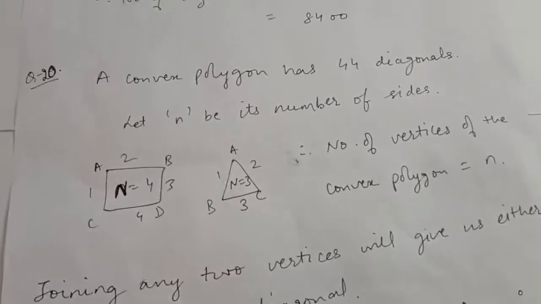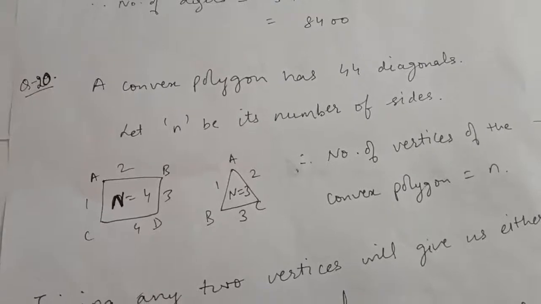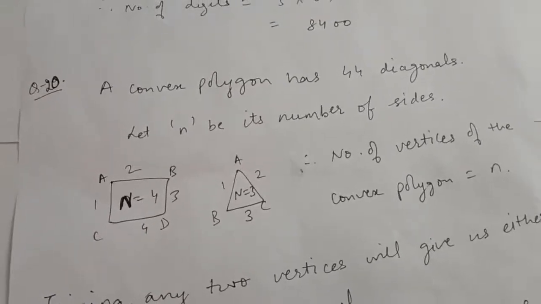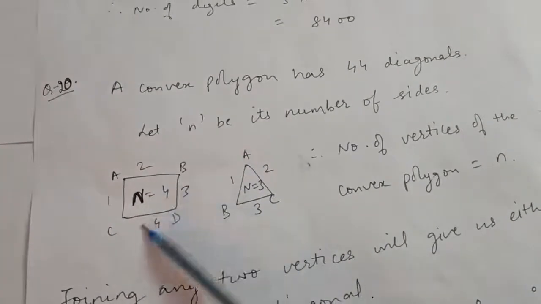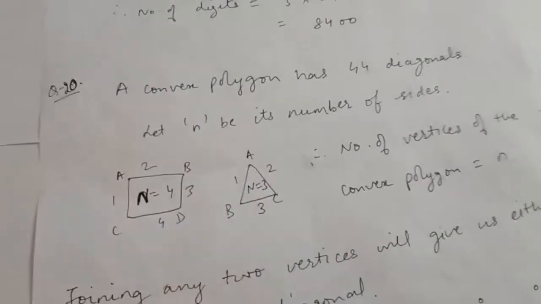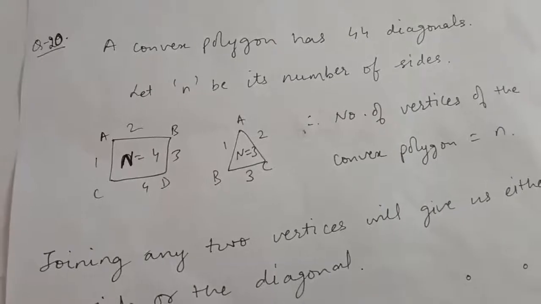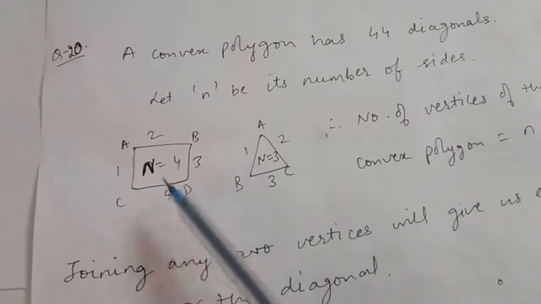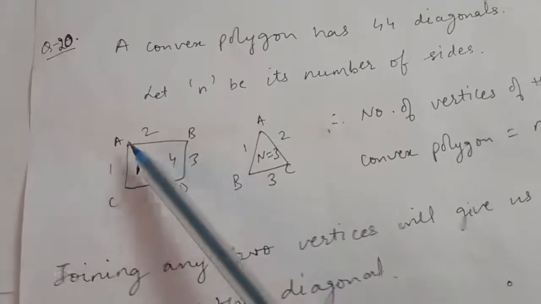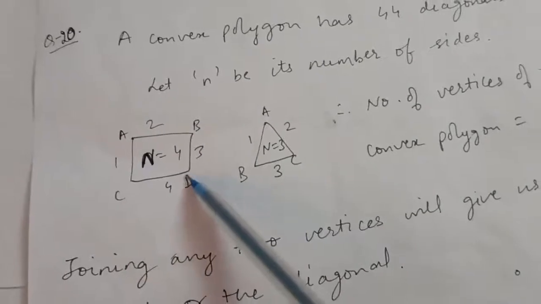Find the number of its sides. Now see, very careful. They have given us the 44 diagonals. We have to tell how many sides that polygon has. So let the number of sides be n. Now see, suppose if I have this rectangle, then you can see the number of sides of the rectangle is 4, right? First, second, third, fourth. There are 4 sides of the rectangle. Then you can see the number of vertices is also 4. A, B, C, D. There are 4 vertices, right?